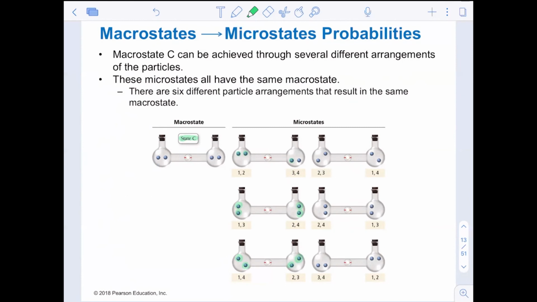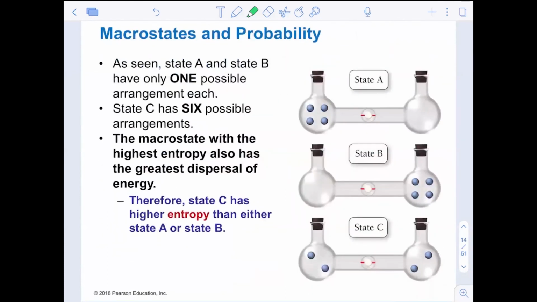So these microstates all have the same macrostate. They all have the same number of particles, but there are 6 different particle arrangements that result because of this distribution. And so macrostates and probability is really what entropy is all about.